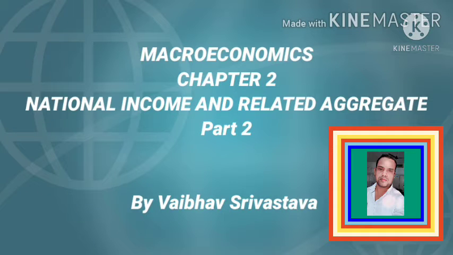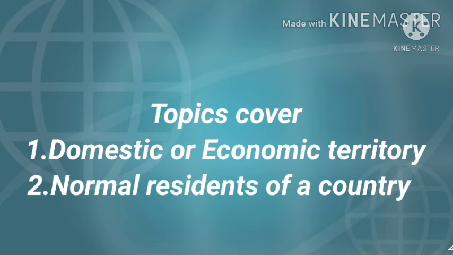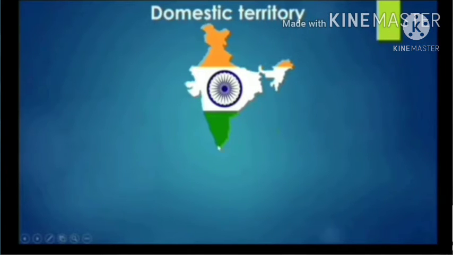Good morning, students. This is Chapter 2, National Income and Related Aggregates, and this is the part 2 video. Today we have two topics to cover: domestic territory or economic territory, and normal resident of a country. First, we have domestic territory.